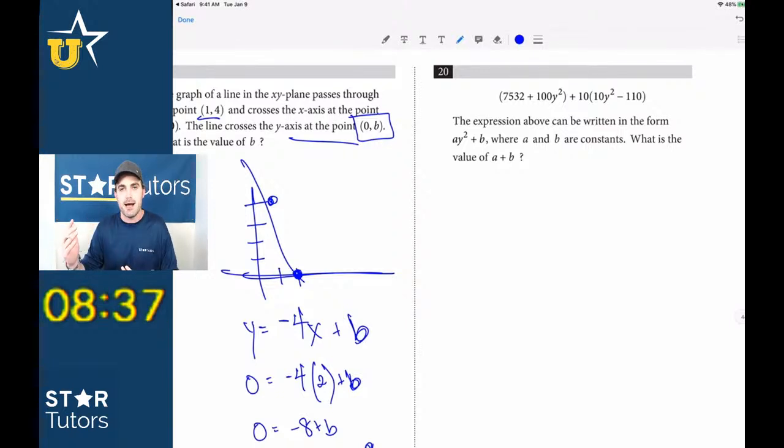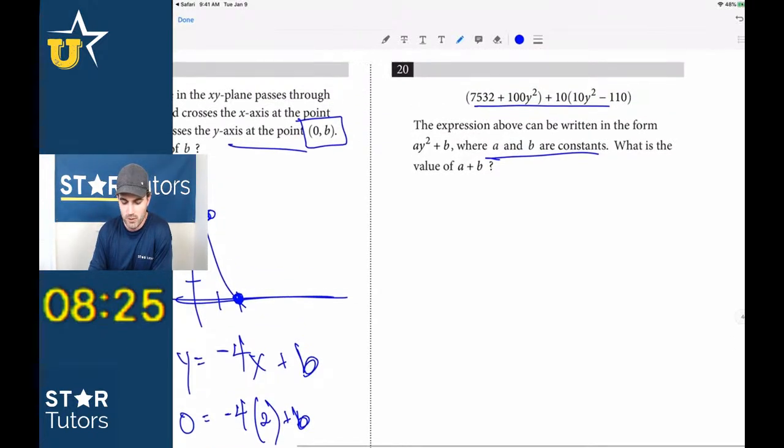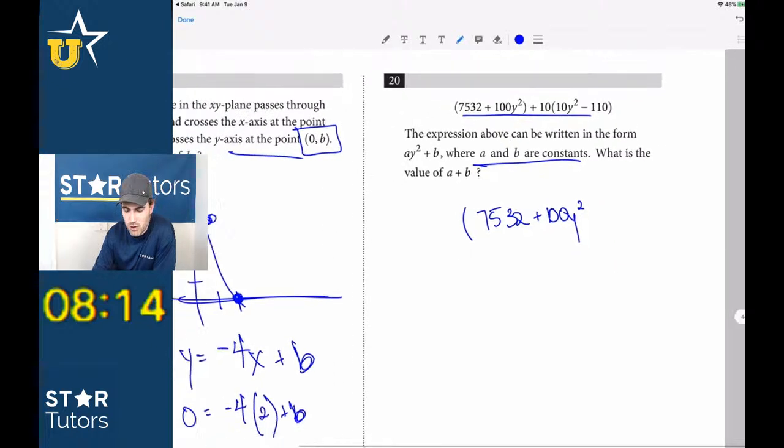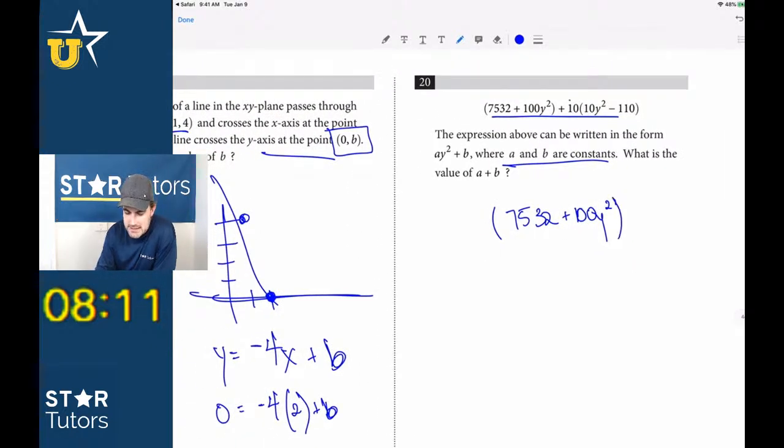So at least give 20 a try, and even if you spend a little bit more time on it, I think it just looks like combining like terms again. Really be aware of what these a and b constants look like. If we look at that, it should be pretty straightforward, okay? So 7532 plus 100y squared. Let's write this out. Guys, you'll notice that I try to write everything out as much as I can. Let's distribute this first, which is a very common thing: 100y squared again, plus 10 times 110 is 1100, so minus 1100.